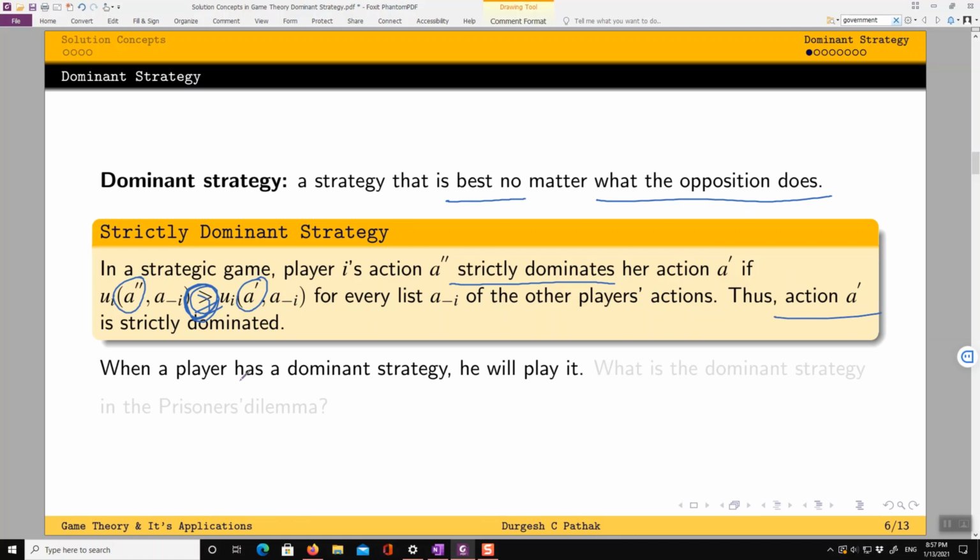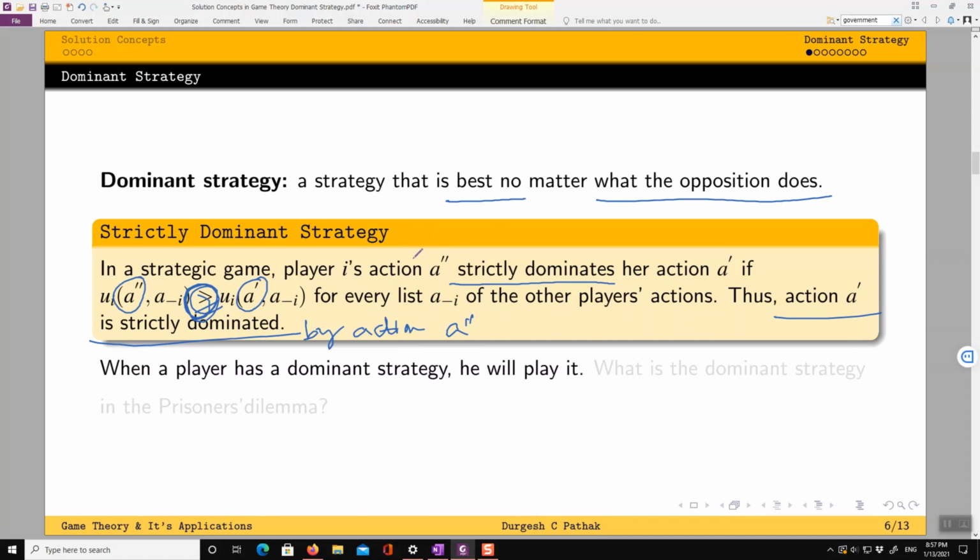Thus, action a' is strictly dominated by action a''. Okay, so this is how we technically define the dominant strategy.